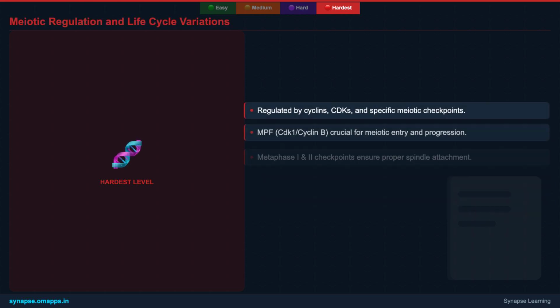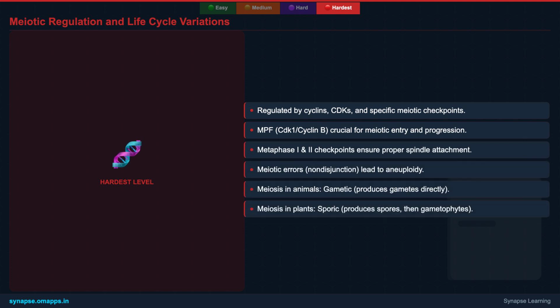Meiosis is a tightly controlled process governed by cell cycle checkpoints and regulatory proteins. Cyclins and cyclin-dependent kinases, or CDKs, play central roles, similar to mitosis, but with specific meiotic variants. For instance, maturation-promoting factor, a complex of CDK1 and cyclin B, is crucial for both meiotic divisions in oocytes.